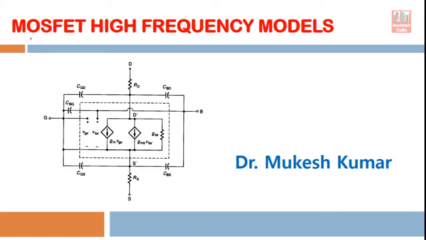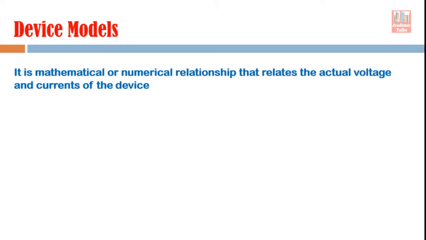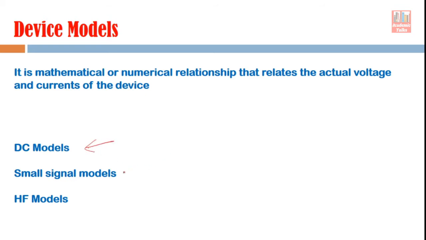Today's lecture is on MOSFET high frequency models. Let's review in brief what we have learned so far. We know what device models are, and we discussed that three different kinds of models are there: DC model, small signal model, and high frequency model.